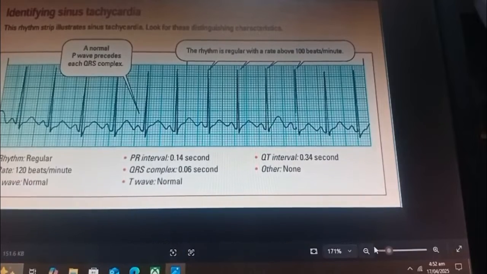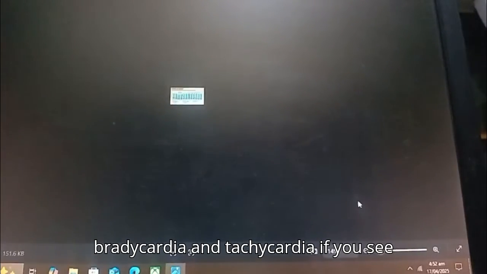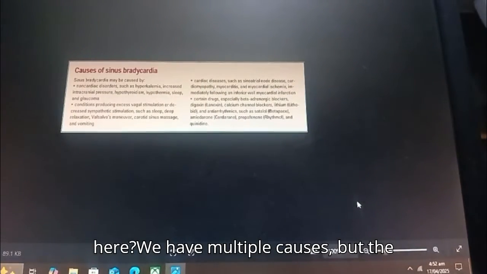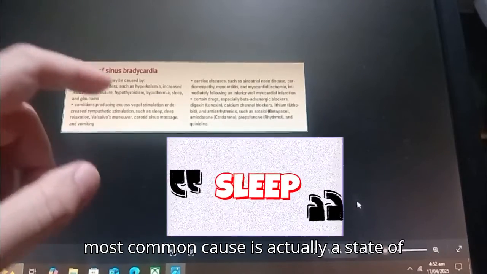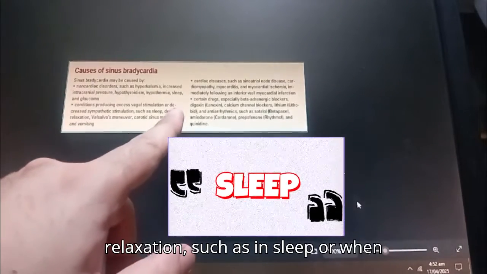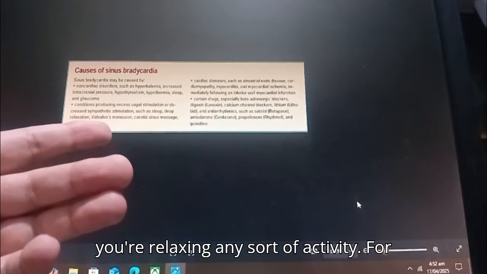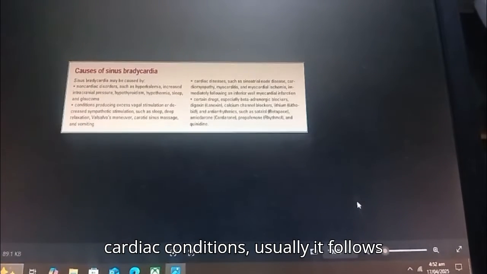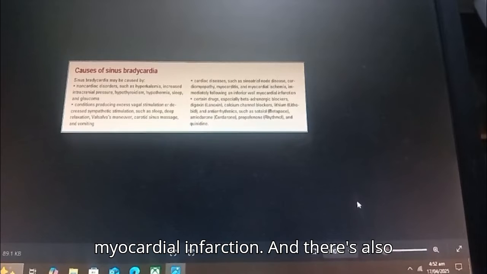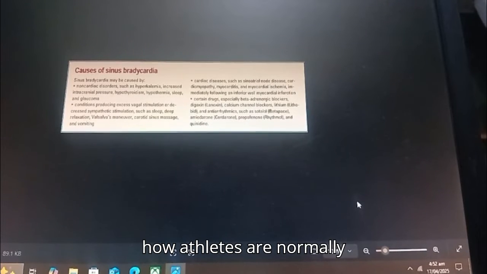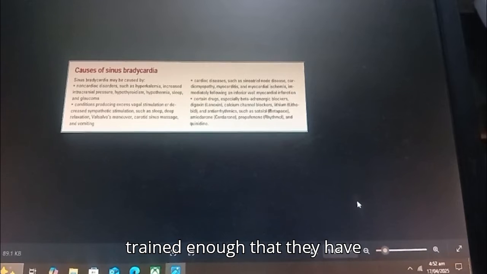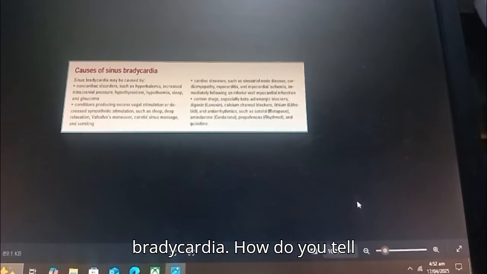But what causes bradycardia and tachycardia? If you see here, we have multiple causes, but the most common cause is a state of relaxation, such as in sleep or when you're relaxing in any sort of activity. For cardiac conditions, usually it follows myocardial infarction. Then there's also how athletes are normally trained enough that they have bradycardia.